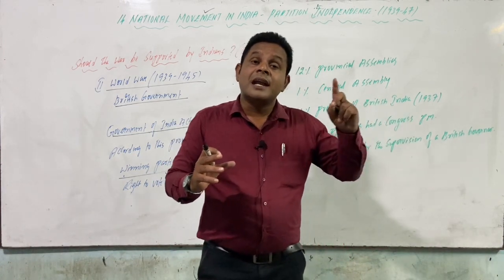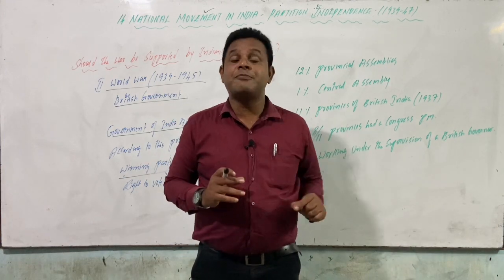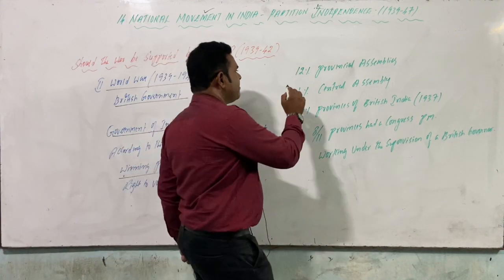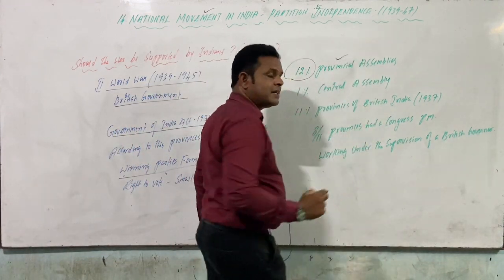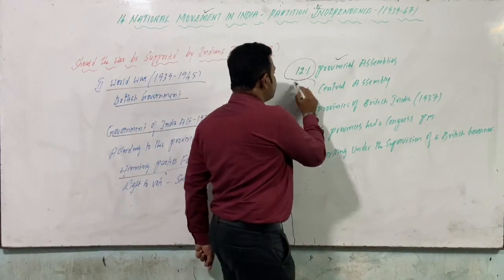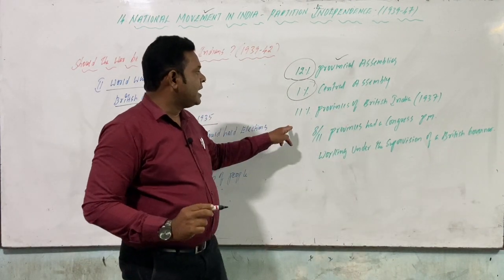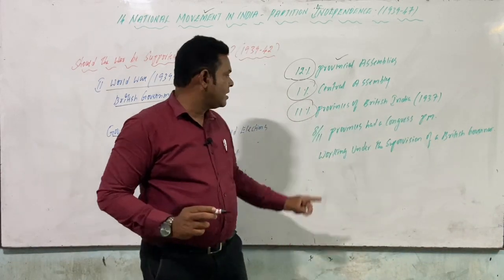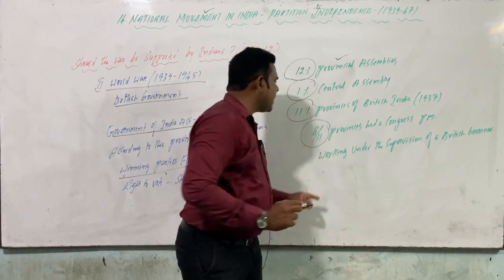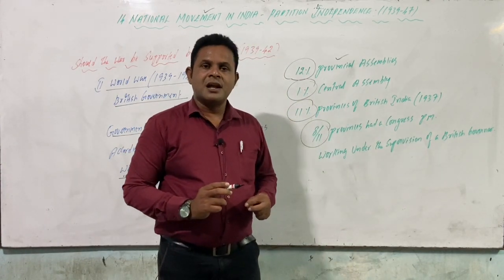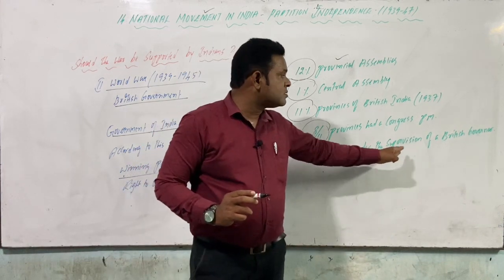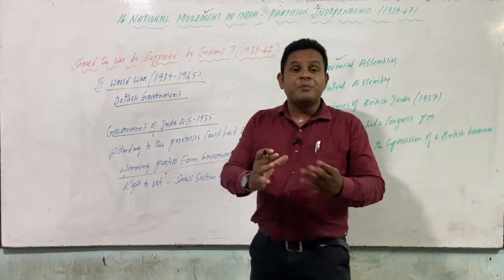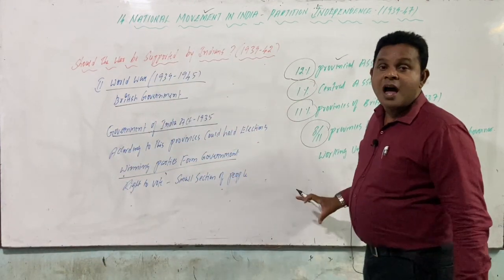But the right to vote was given only to a few people, divided as 12% for provincial assemblies, 1% for the central assembly, and 11% of provinces of British India, in the year 1937. Out of these, 8 provinces had a Congress ministry working under the supervision of a British governor. So these are the ways they manipulated, and they made clear how these elections had to be conducted.